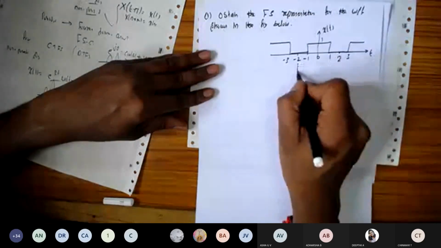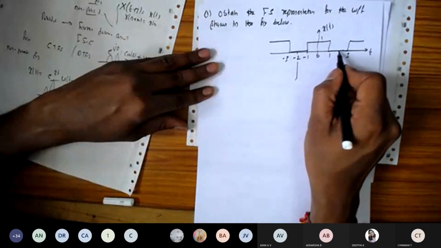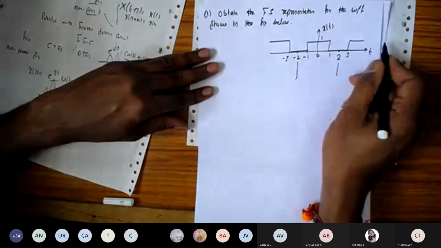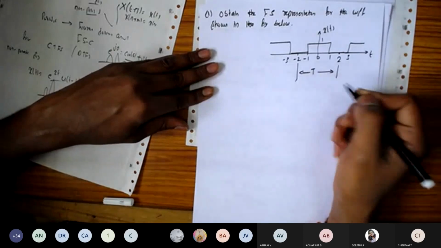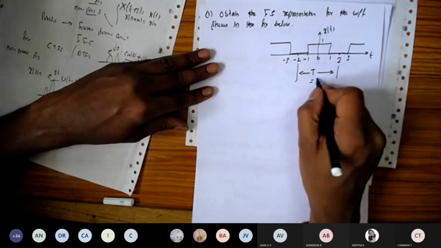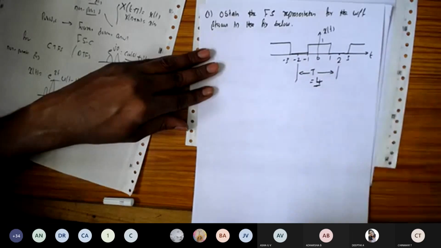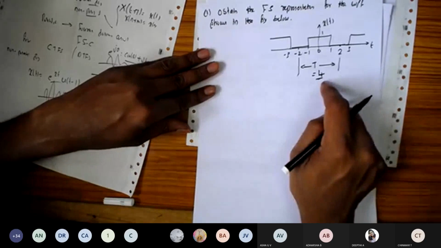So you can take the fundamental period from -2 to +2. It is going to repeat like this, -2 to +2, and again it is going to be repeated like this. This is the periodicity of the signal. So the fundamental period T will be equal to, with -2 here and +2 here, 4. So 4 is the fundamental period of this signal.